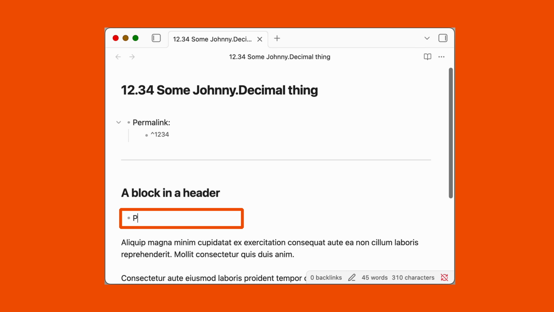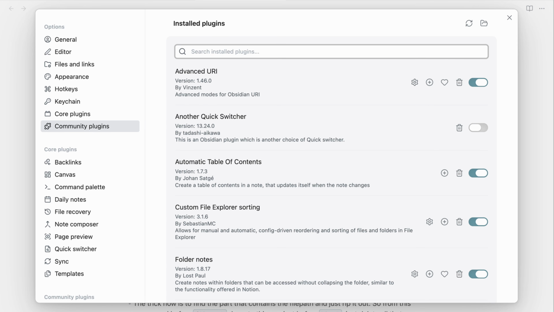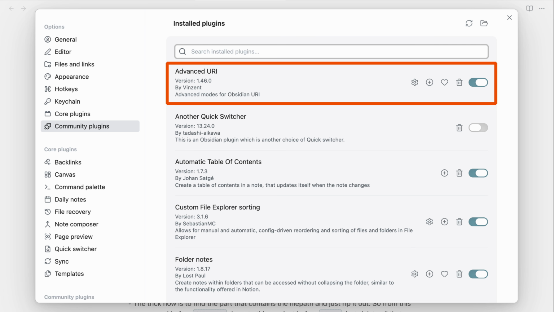If you've got more than one block on a page, you can add more words with a dash. Because these blocks need to be unique in your vault, which is why using Johnny.Decimal IDs is nice. You've already got a unique ID right there that you can use. To link to this permalink, you need the Advanced URI community plugin. So find it and install it. And URI is just a technical term for a link.